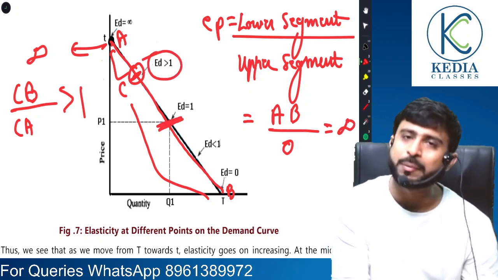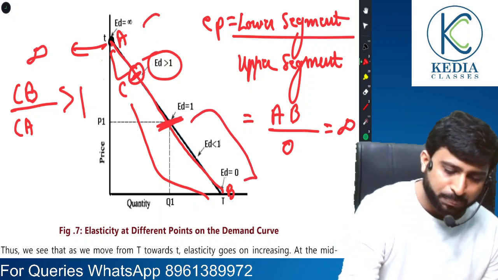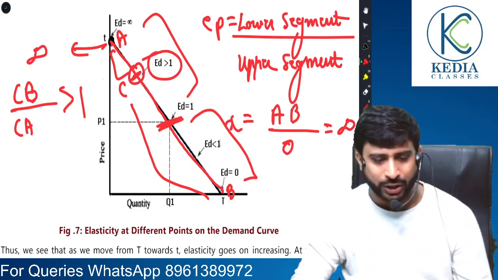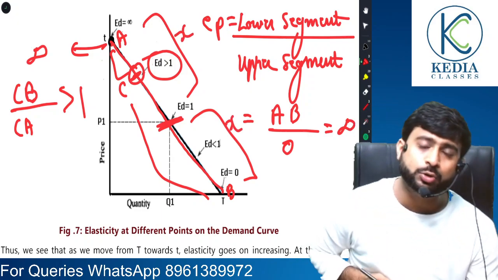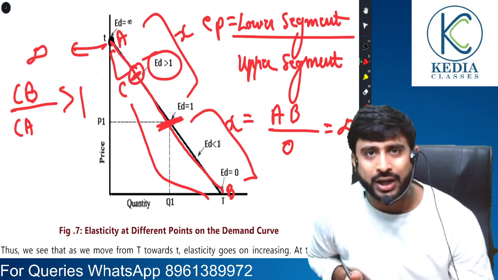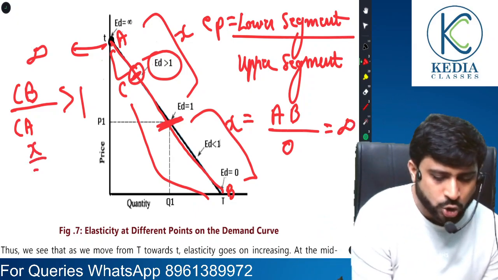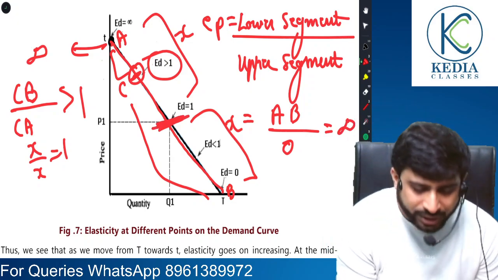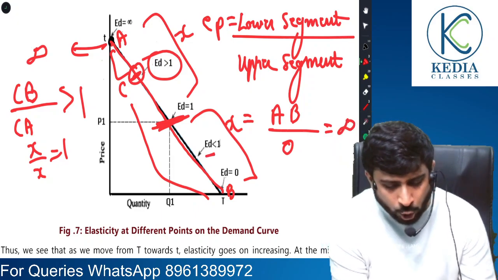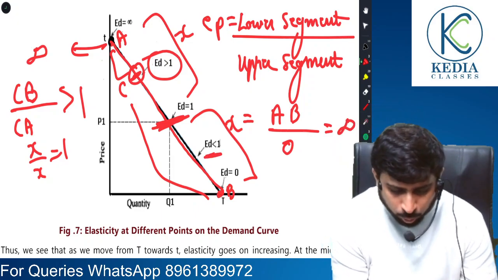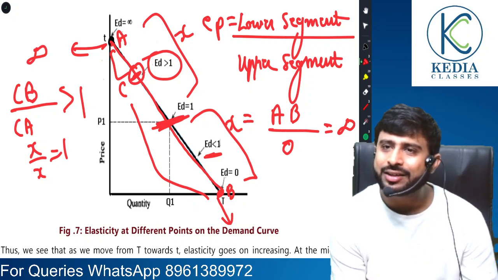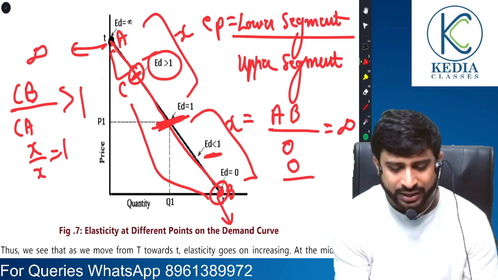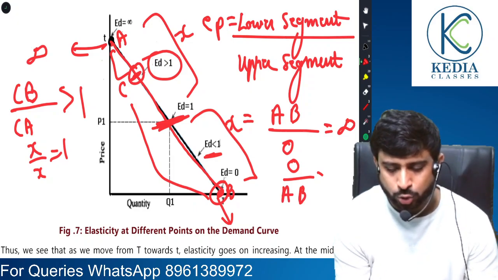Again, at this point, this is the midpoint of the line. So the lower segment and the upper segment have the same length. If there are x units below this point, there is also x above this point, both of equal length. So in total it becomes x by x, which is 1. So at the exact middle it is 1. A little lower it is less than 1, and at this point there is nothing below the line, so it is 0 by the entire AB, that is 0.